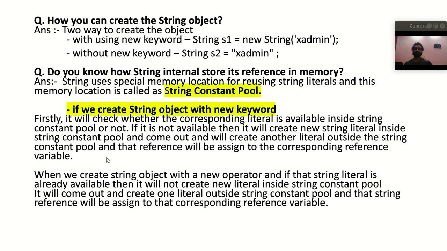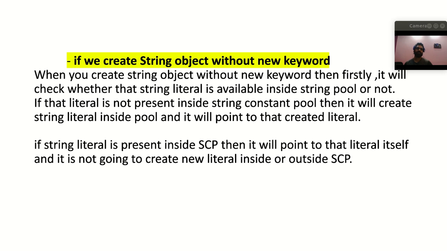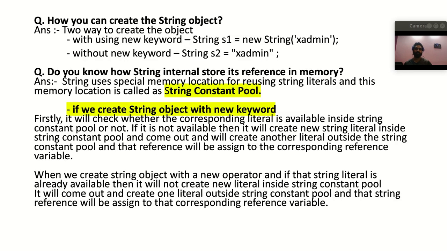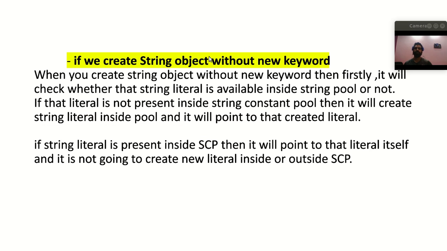Now we are going to see how the memory storage is done if we are creating the string object without a new keyword. So there is another scenario. When you create a string object without a new keyword, firstly it will check whether that string literal is available inside the string constant pool or not.